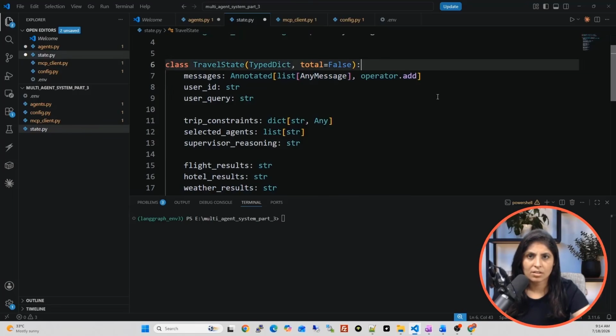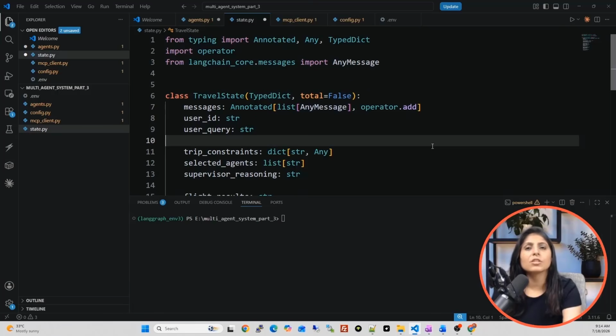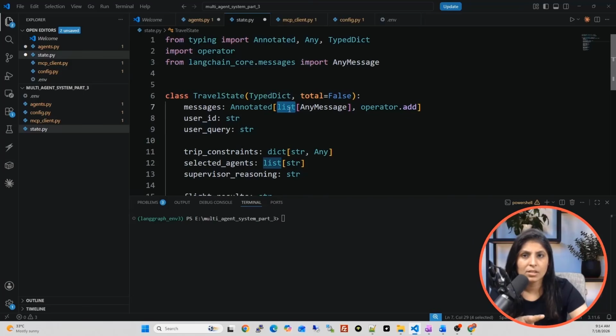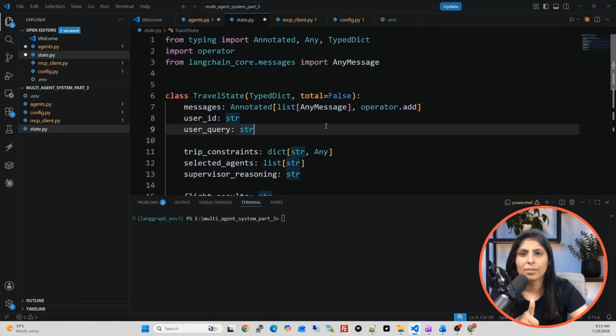Now let's understand this. First thing is AnyMessage, the module which we are importing over here. AnyMessage simply means that when the user uses this application, whether the user sends a message, or it is a reply from the AI, or it is a system prompt, all the messages we want to store in a list. In this list, we are going to store any message, whether from the user, system, or AI.